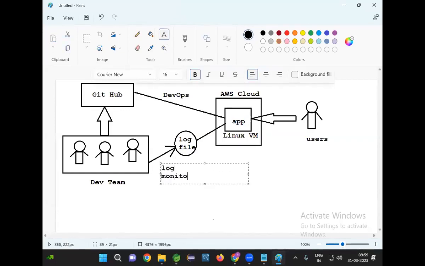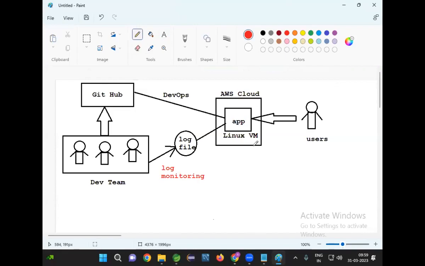What is the meaning of log monitoring? Checking the log messages. Reading the log messages is called log monitoring. Why do we need to read the log messages? To understand the problems occurring in the project. Once I see the problem, then only I can fix the problem.